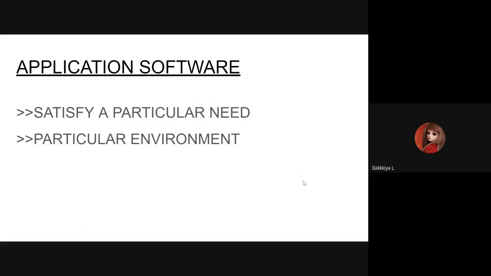With the help of system software, we run the application software. So what is application software? Application software is software designed to satisfy a particular need of a particular environment. This is called application software.